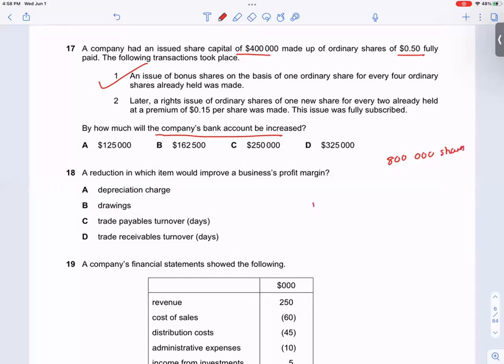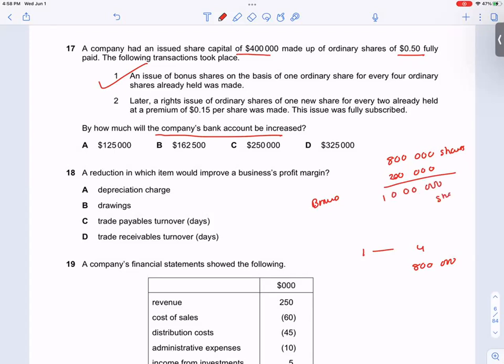Then they made a bonus issue, for every 4 held, 1 share. 200,000 bonus shares. So total they had 1 million, 10 lakh.